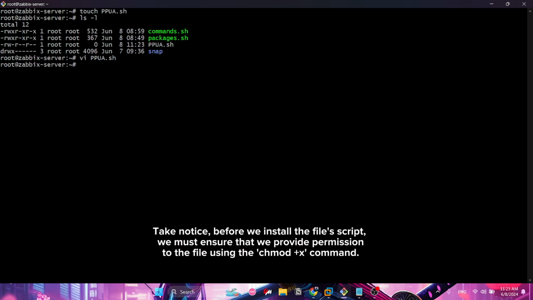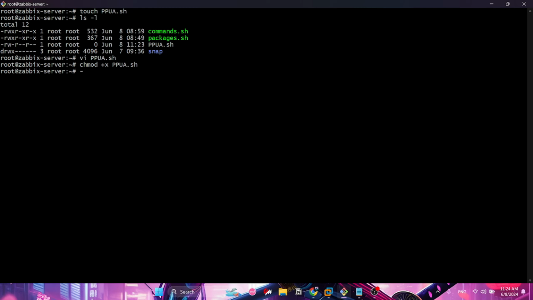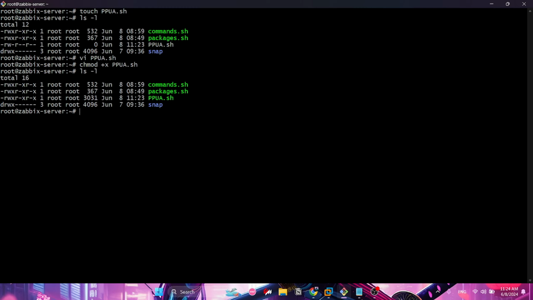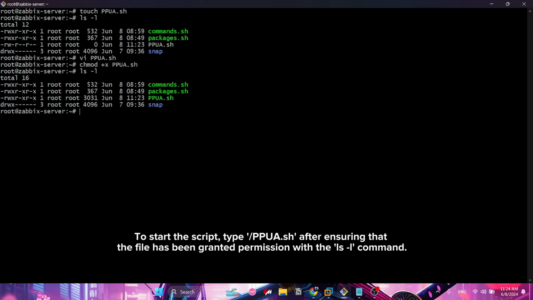Take notice, before we install the file script, we must ensure that we provide permission to the file using the chmod +x command. To start the script, type ./ppua.sh after ensuring that the file has been granted permission with the ls -l command.